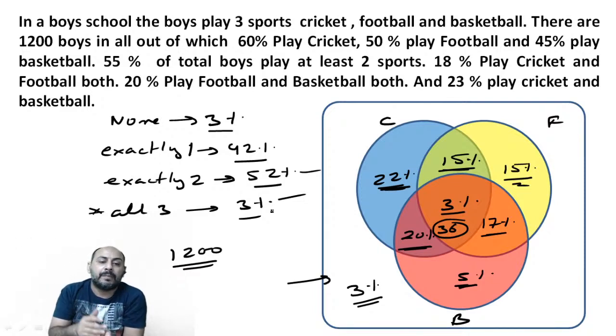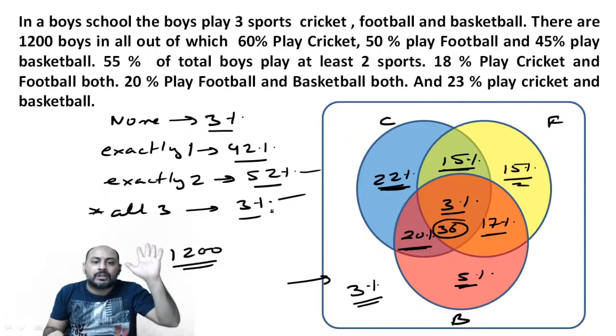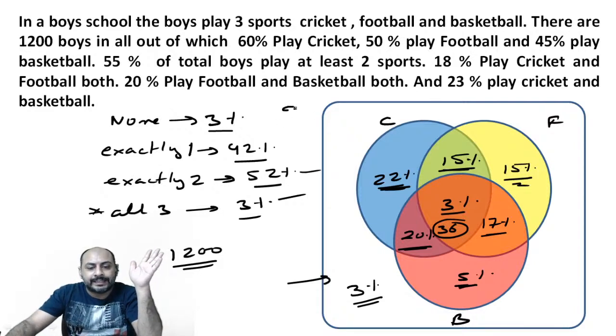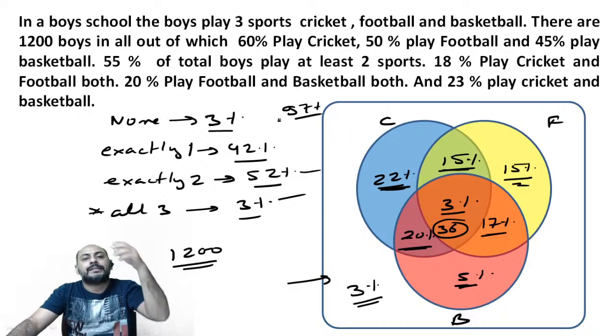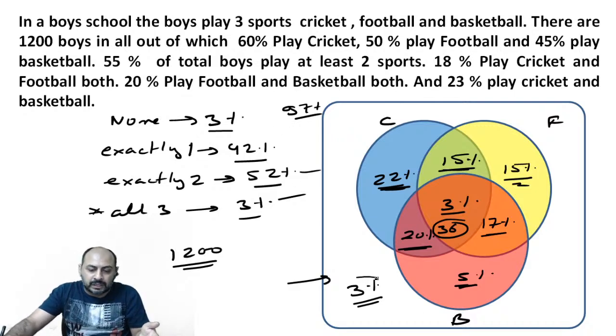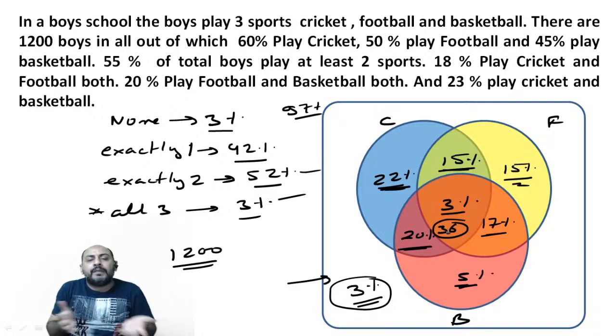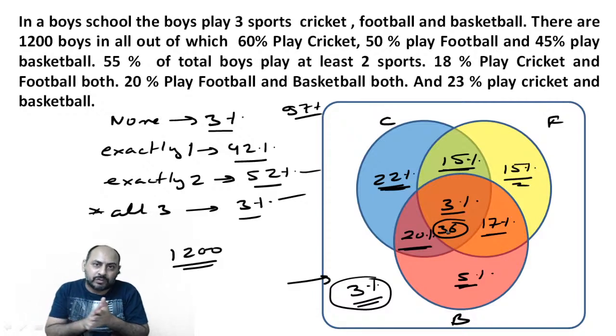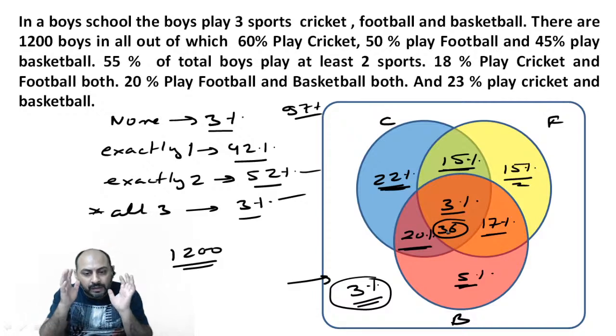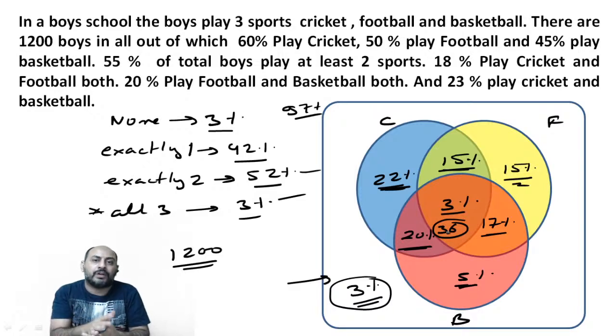If I say how many students play something or the other, 97% of the students play something or the other, because these are the 3% who don't play anything. So there could be multiple varieties of questions built around this concept. This is a very in thing. Caselets is what we call them most of the time. So you can come across this question for sure in one of the examinations, so make sure that you prepare for such questions very, very well.